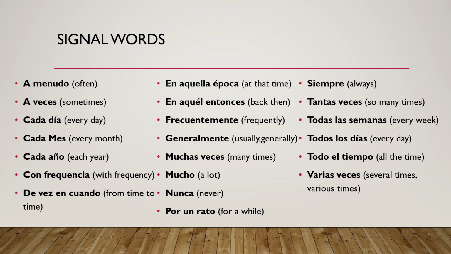These are going to be our signal words for the imperfect. Once again, you can see that these are not as specific as your preterite words. They just tell you sometimes, every day, every month, frequently, over time, many times, right? So no definite end, no definite beginning, shows maybe some repetition. Definitely a little bit more broad with all of these terms, okay?